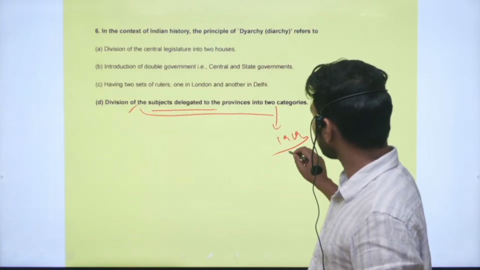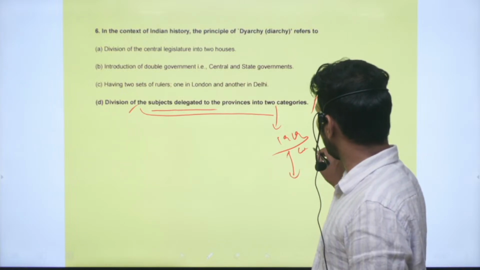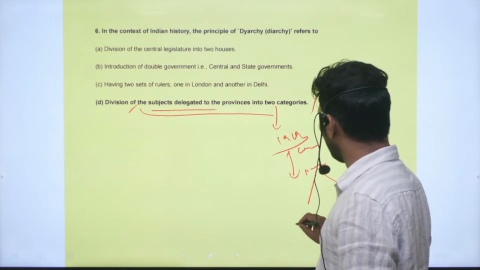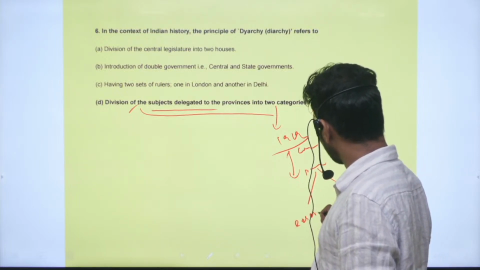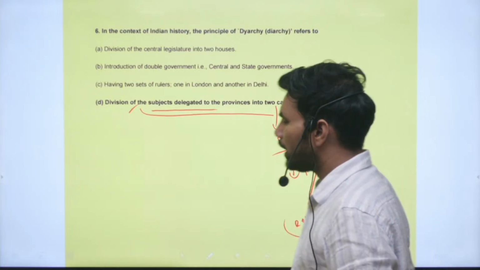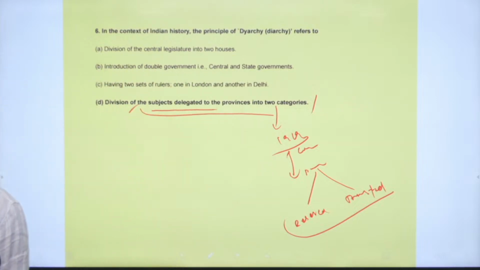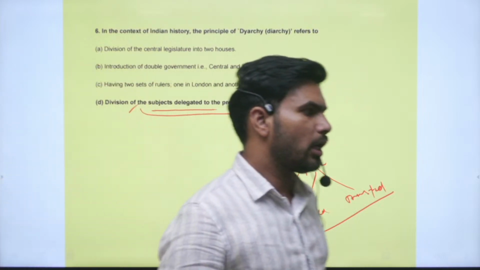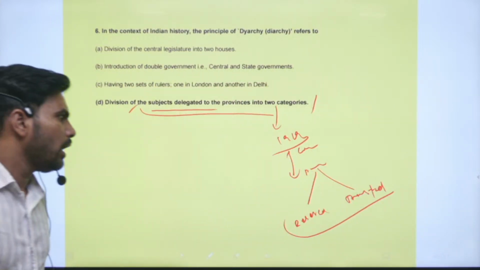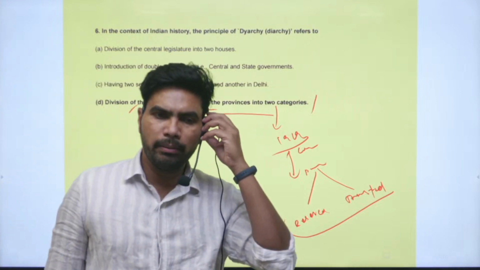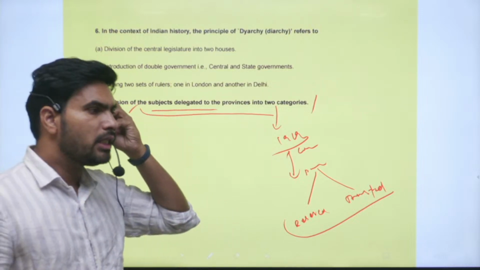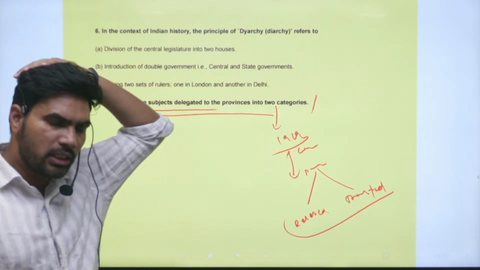So here there is a division of powers between the center and the provinces. The provincial subjects themselves have been divided into reserved and transferred. I have explained this at that time. Reserved subjects are retained with the British officials, and they are not answerable to the provincial legislature. However, the ministers who look after the transferred subjects, who are effectively Indians, are answerable to the provincial legislative assembly.